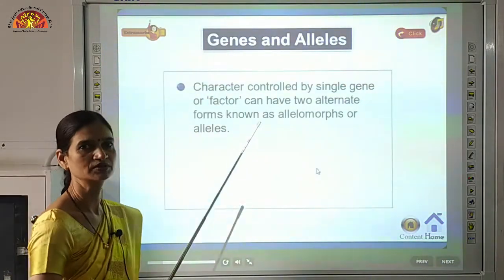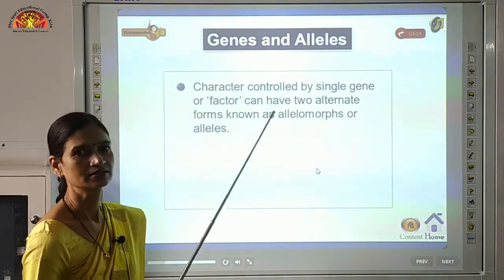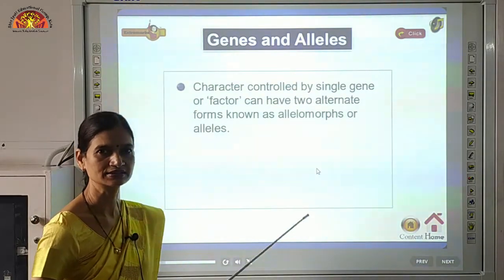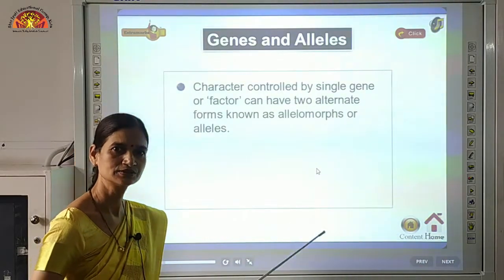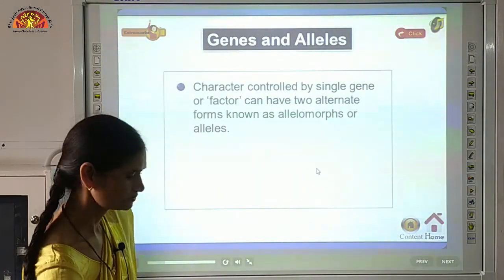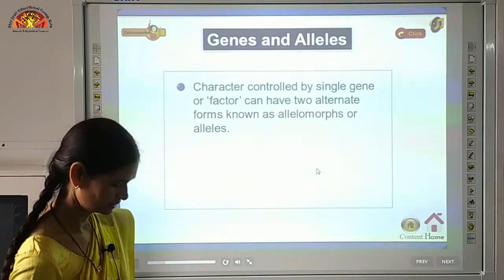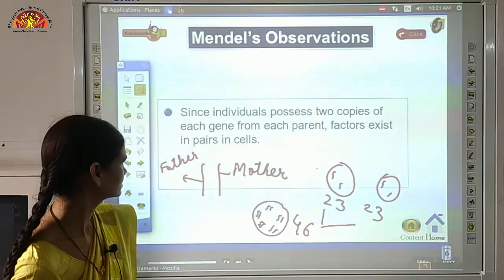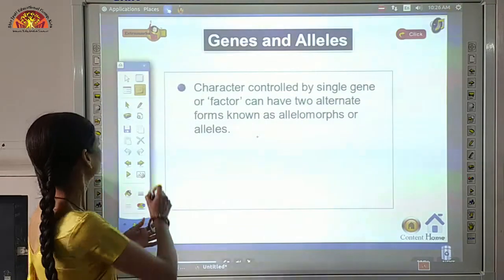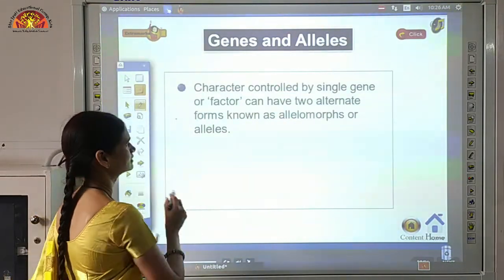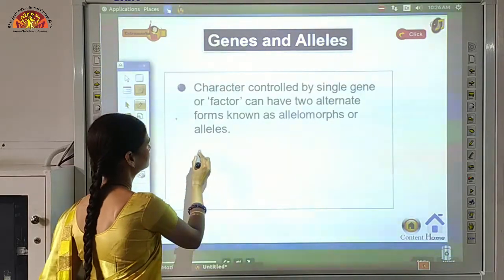Now let us understand about genes and alleles. See, gene, suppose height का gene, flower color का gene या pod color का gene, this is gene. But every gene has two alleles. ठीक है? हर gene के two alleles होते हैं. And out of these two alleles, one will be dominant and one will be recessive. We can understand by this, जैसे अभी हम बात कर रहे हैं, and every character या जैसे जीन है तो जीन के दो alleles हैं.